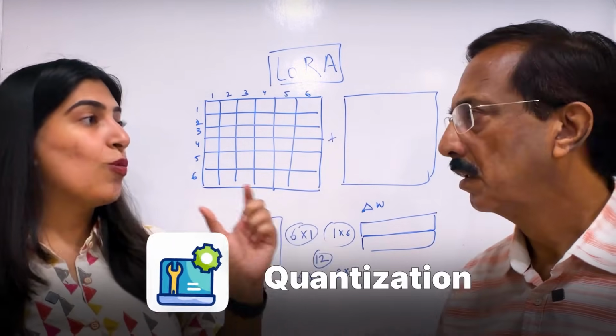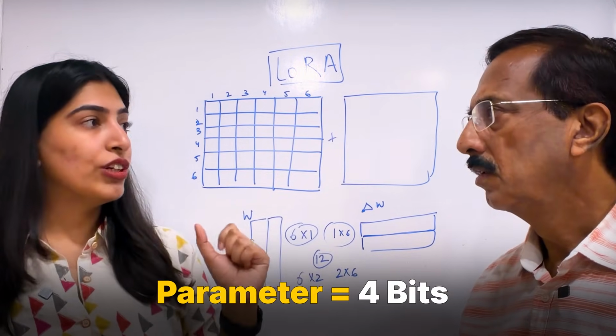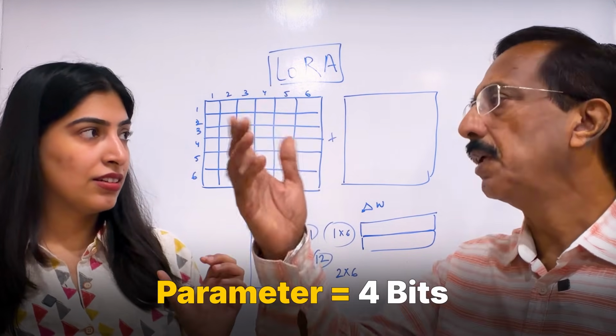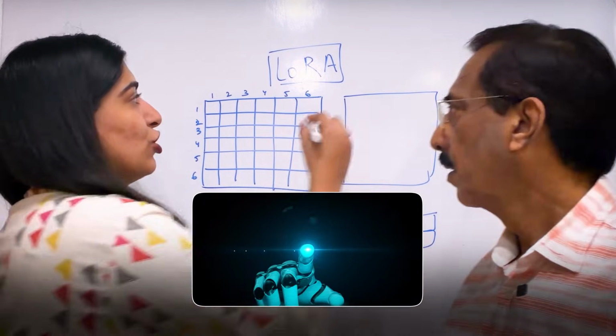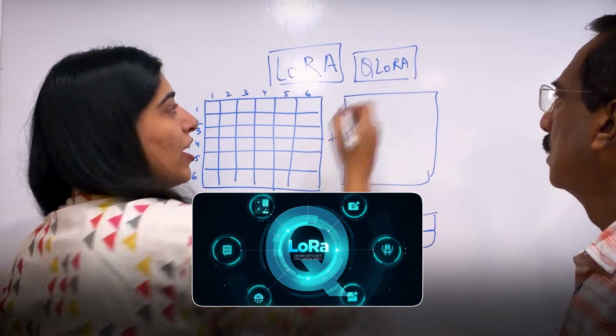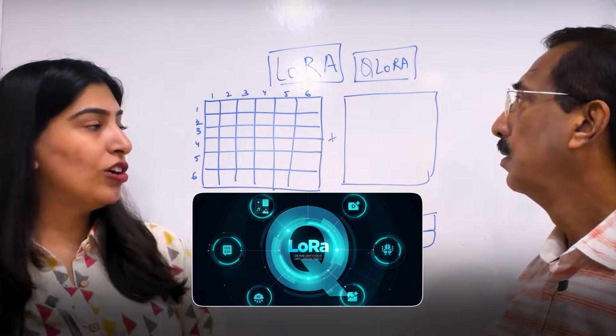So this is called quantization. That every parameter, you are going to quantize it to 4 bits, from 16 bits or 32 bits. This is called QLoRA, quantized low rank adaptation. Quantization is a generic concept, but when you apply it with LoRa over here, it's called QLoRA.